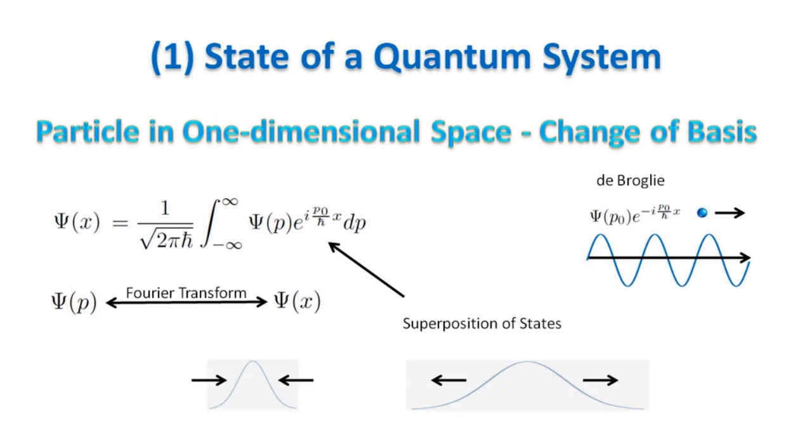Note that, from Fourier analysis we know that the more the function spreads in the position basis, the more it shrinks in the momentum basis and vice versa. This is another way to state the Schrödinger uncertainty principle.